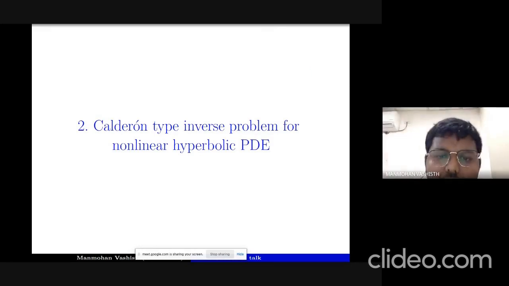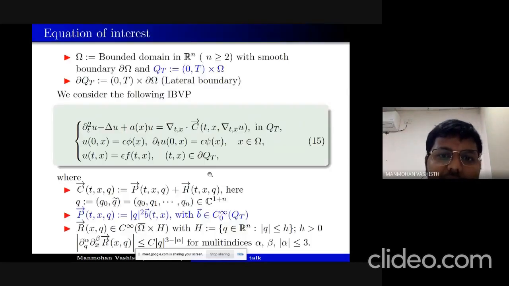Okay. So here we will be discussing the nonlinear wave equation. What we assume here is that omega is a bounded domain in R^n with a smooth boundary, and Q_T denotes the time-space domain, which is 0 to T cross omega, and partial Q_T denotes 0 to T cross the boundary of omega. This is called the lateral boundary.